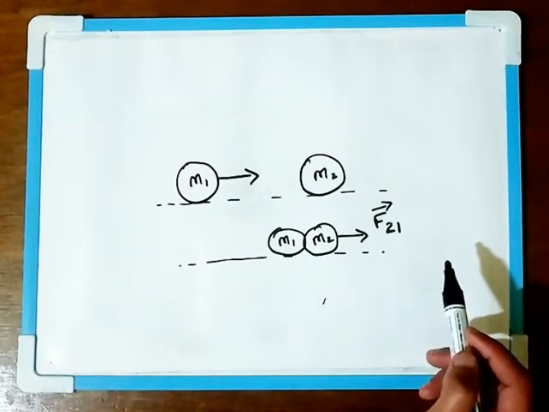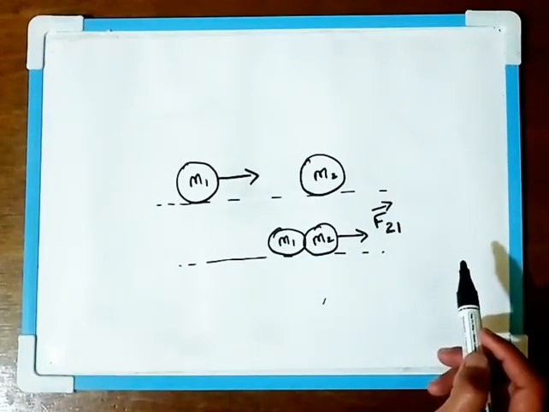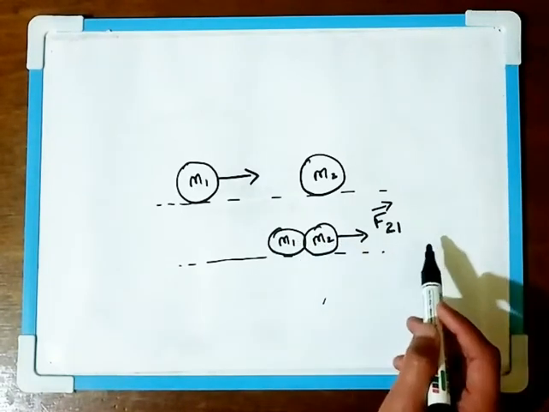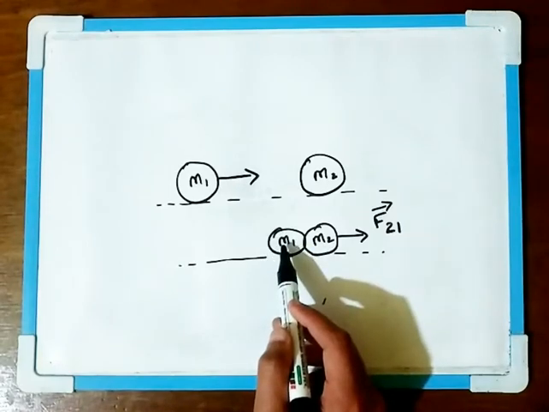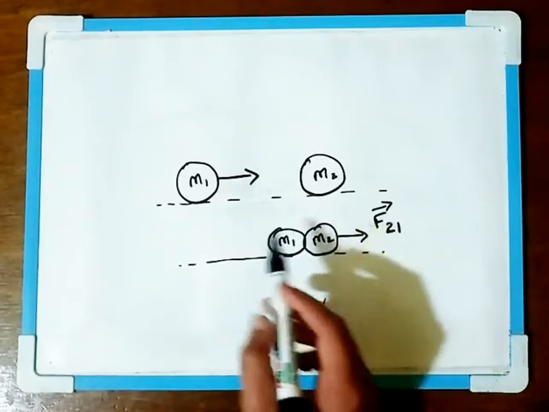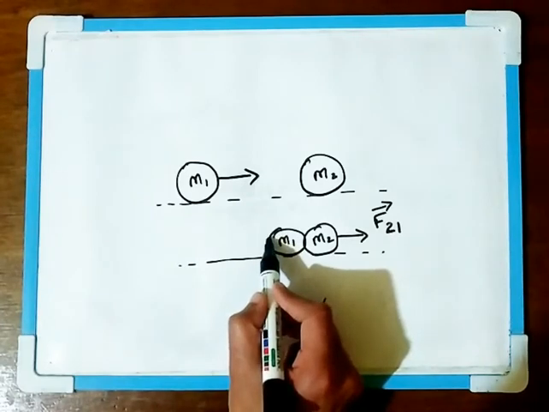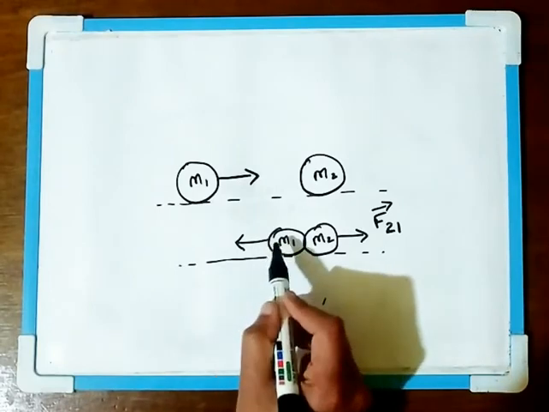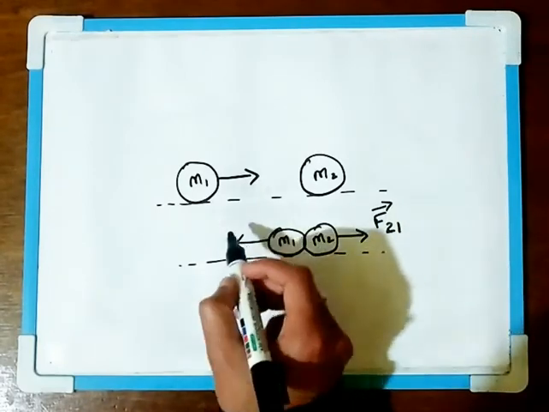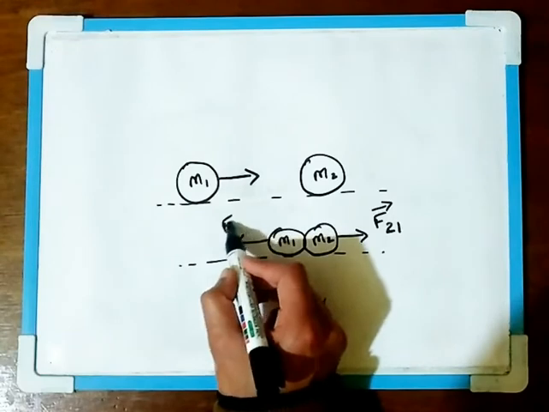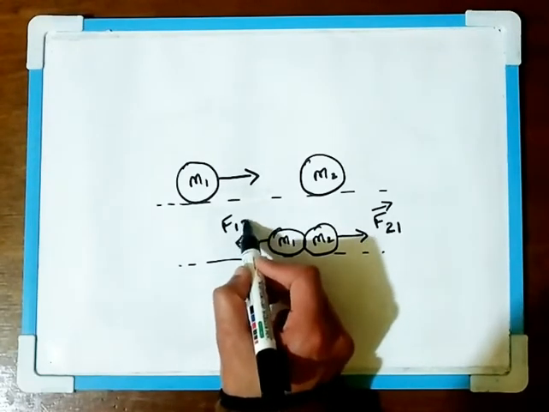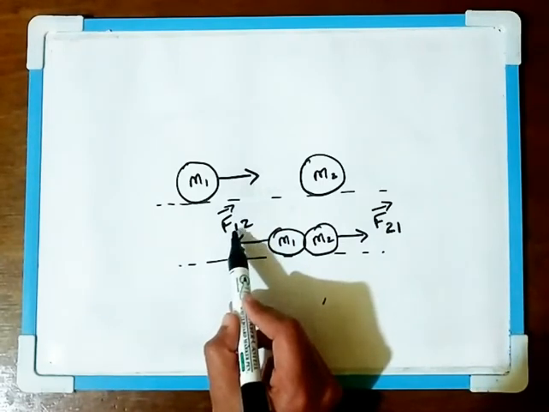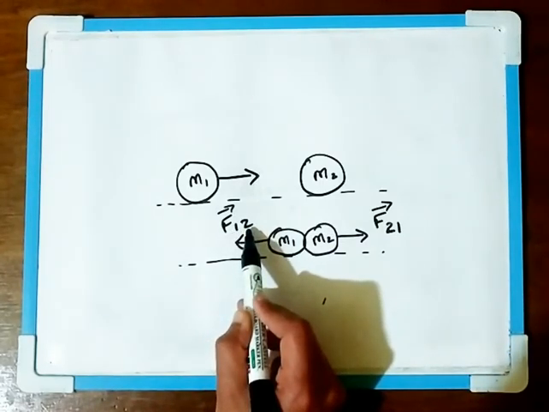Now according to the third law, there will be an equal and opposite reaction. So if this ball experiences a force in this direction, then this ball also will experience a force in the opposite direction. So here this ball of mass m1 will experience a force in the opposite direction, which is equal and opposite to this force. Here the force experienced by the ball m1 is F12, the force experienced by the ball of mass m1 due to that of mass m2.